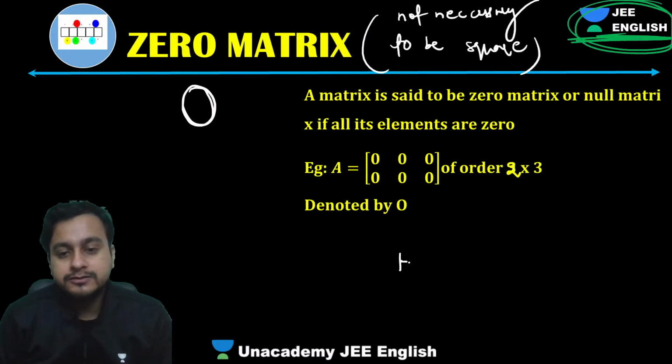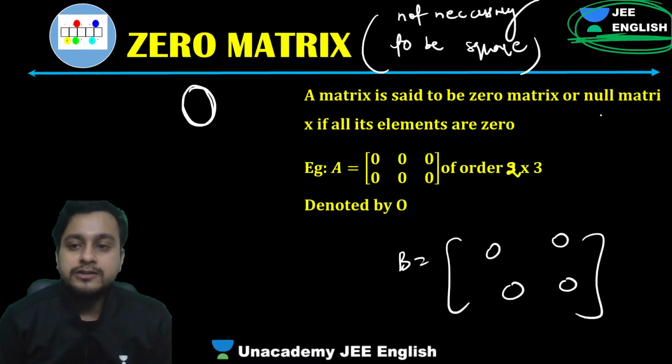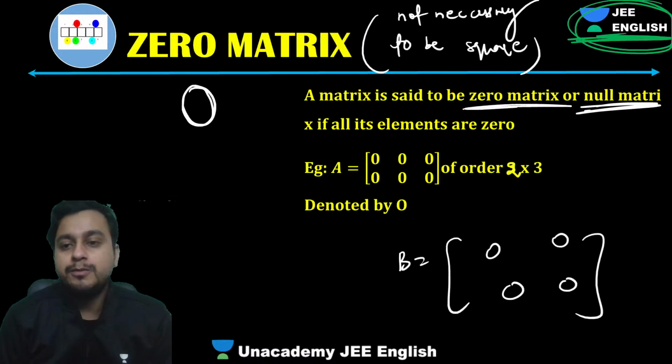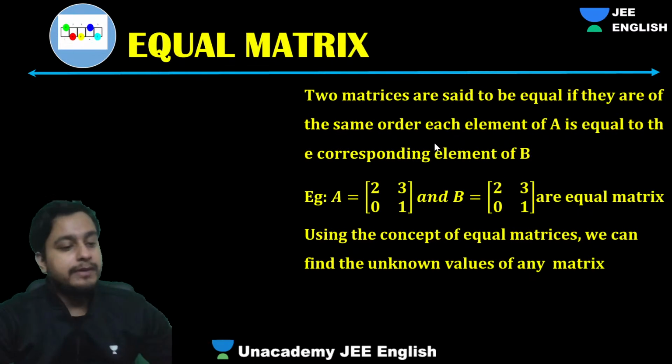So this is also a square matrix, 0, 0, 0, 0. This is also a null matrix. We also call it a zero matrix or null matrix. Clear? Next, equal matrix.